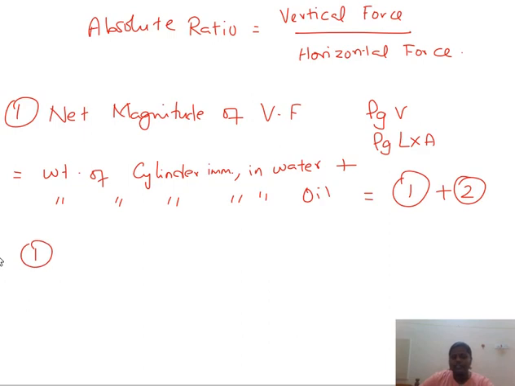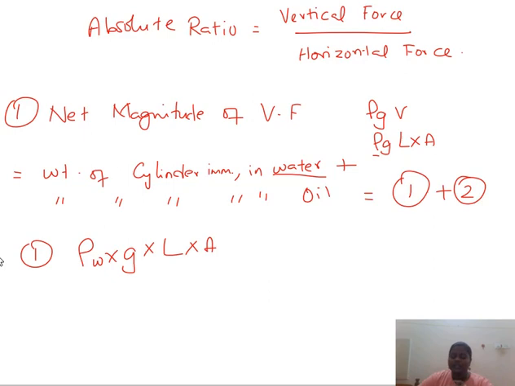First, the weight of the cylinder immersed in water. The formula for calculating it is rho g A into L, that is volume. Rho is the density of water, g is 9.81, the gravitational acceleration, times the length of the cylinder times the area of the cylinder.